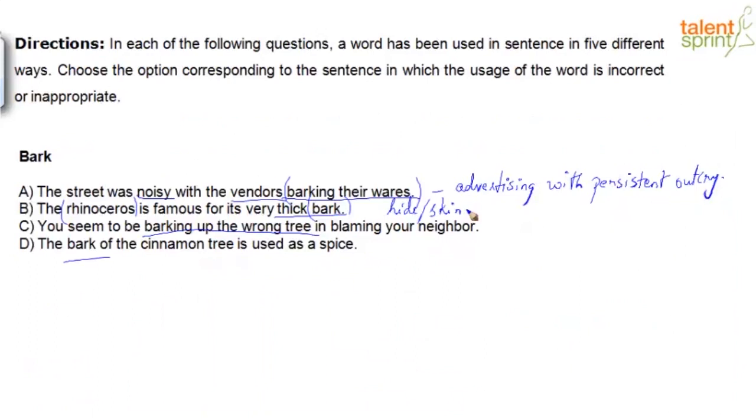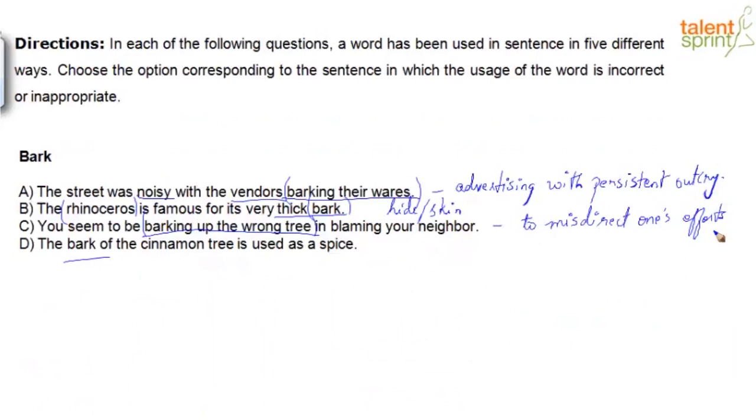However, let's quickly check C and D. You seem to be barking up the wrong tree. Barking up the wrong tree is an idiom, which means what? Any guesses? Barking up the wrong tree means basically you're misdirected. You think this is what it is, but the reality is not that, right? So barking up the wrong tree means misdirecting your efforts. It's very typical, right?